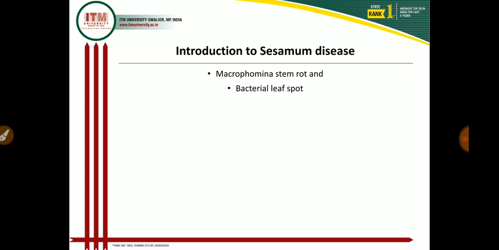As you know, Sesame is the most important oil seed crop in India as well as in the world. In India, there is a shortage of oil seed as well as pulse crops, and most of the requirement is fulfilled by import. So the government of India is giving more emphasis to increasing the area and production of oil seed as well as pulse crops in India. Sesame is one of them.